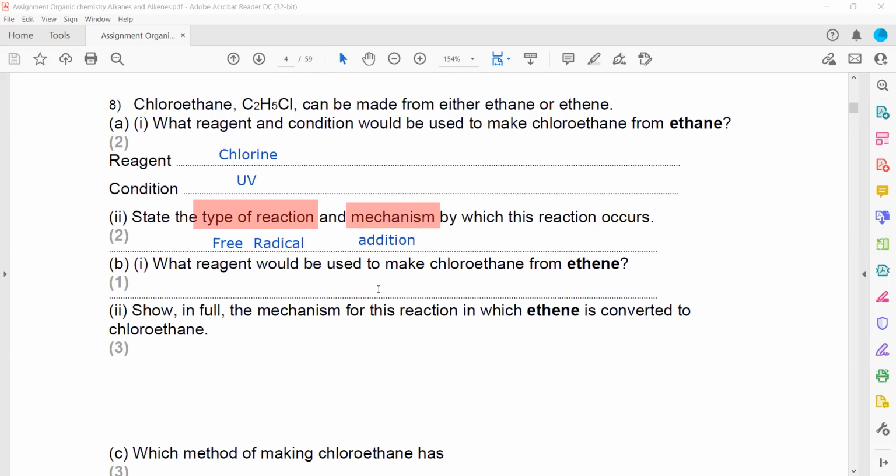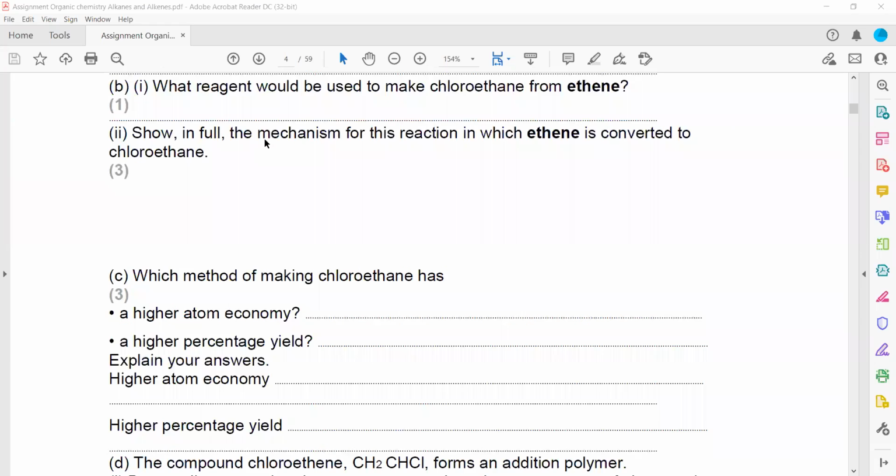What is the reagent that would be used to make chloroethane from ethene? If we want to produce it, it should be hydrogen chloride, HCl, because when HCl is added to ethene, it will form chloroethane. Show the mechanism of how ethene is converted into chloroethane. So we have to show the full mechanism.